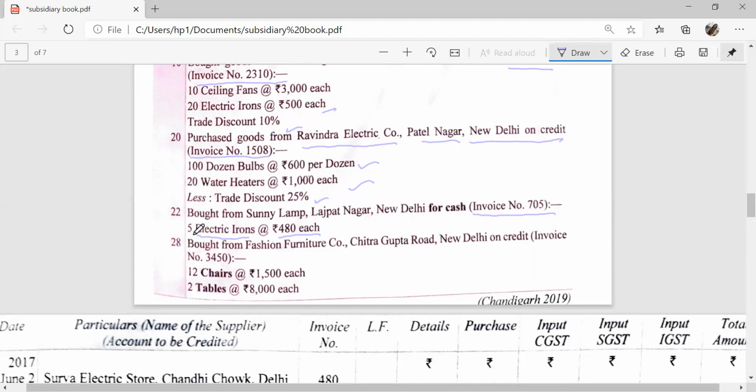And next, 28 June, bought from Fashion Furniture Company, Chitragupta Road, New Delhi on credit, invoice number 3450. He is a dealer of electronic items, but he purchased furniture from Fashion Furniture Company on credit, 12 chairs and 2 tables. These items will not be recorded in the purchase book. These items will be recorded in the journal proper.